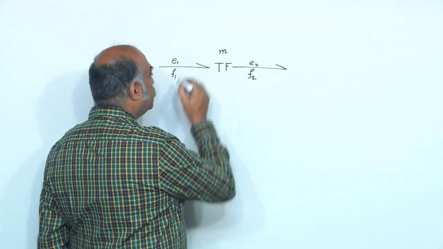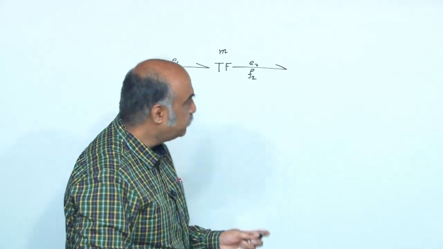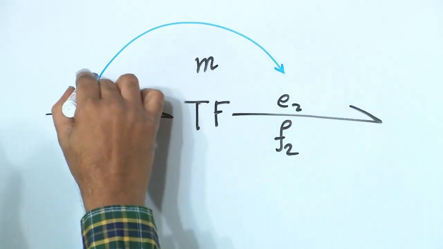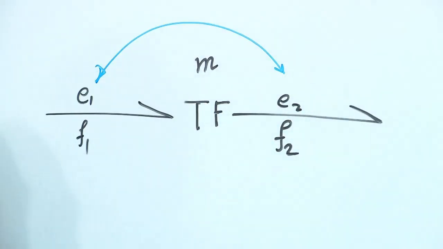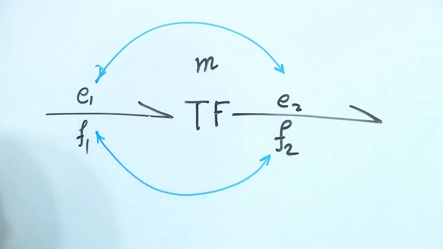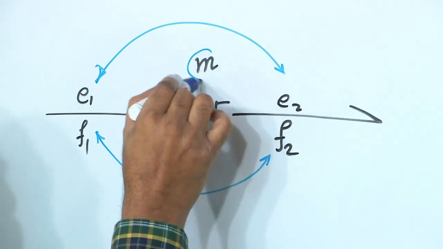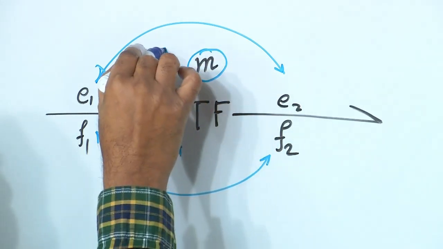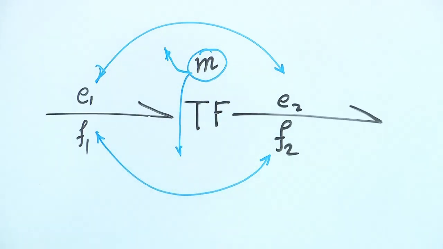The effort here gets related to the effort of the other port, and flow gets related to the flow of the other port, using M as the relationship variable.